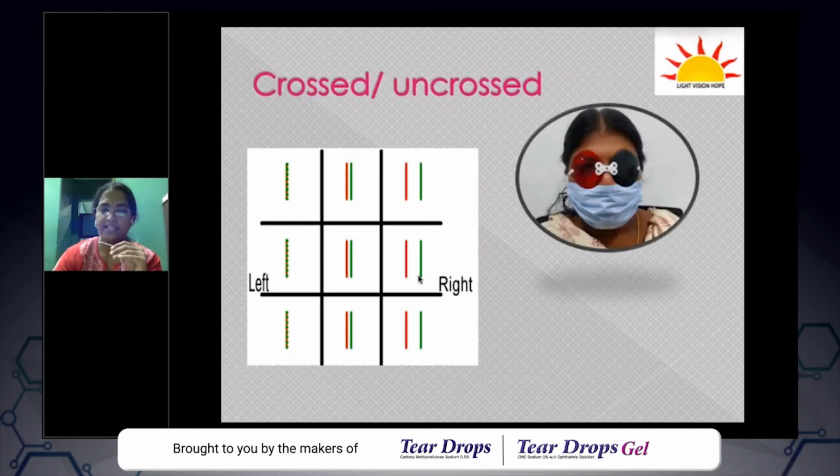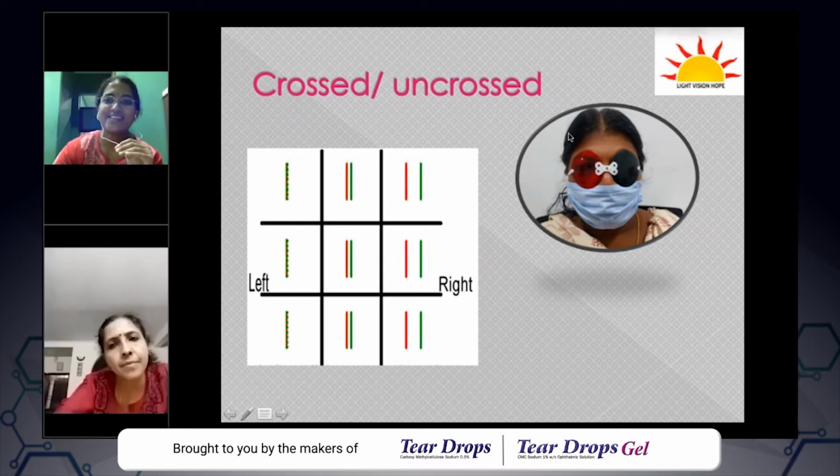Then comes the next question. We have to single out the muscle responsible. So now I have kept this photograph because you just try to imagine in your mind that this patient wearing these glasses is seeing this kind of diplopia. Okay, so this patient has a red glass in front of the right eye and a green glass in front of the left eye, and the patient is seeing maximum separation of images in dextroversion.